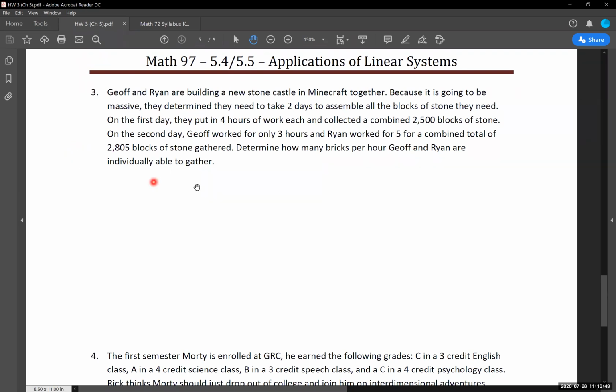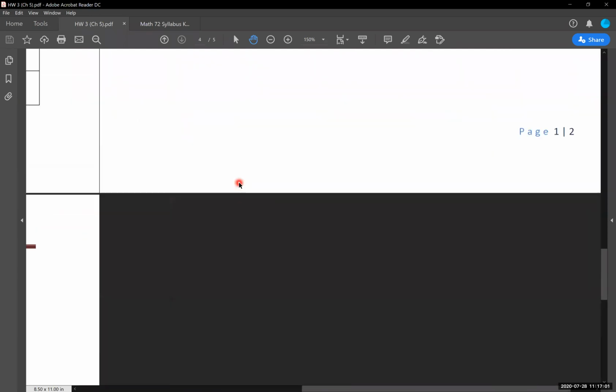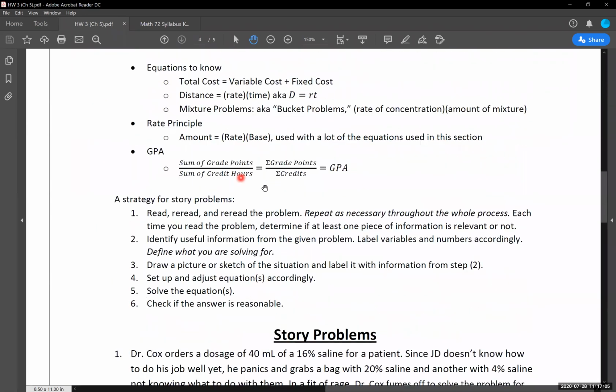So this is an instance where we're going to be using one of our new equations. It's that super generalized one that I mentioned at the start of our lecture yesterday. So I'm going to go over to that one. This is where we are going to be using our rate principle. An amount is equal to a rate times a base. So the amount of something is equal to a rate and a base that we have here.